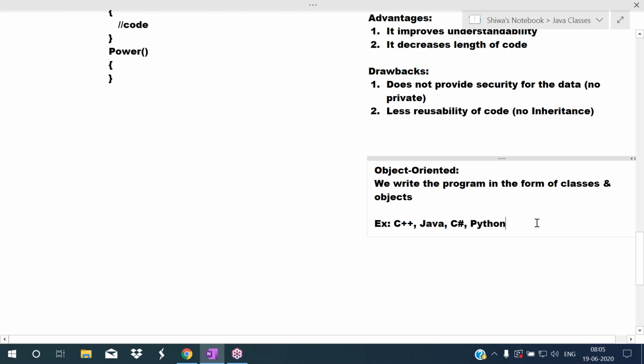So what is an object oriented programming language?